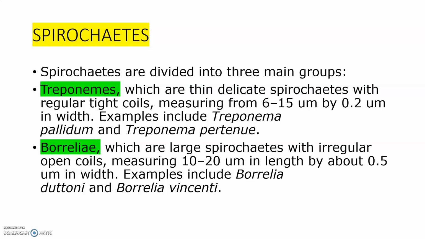Okay. The next important group coming under the spirochetes is Borrelia. Treponemes are thin, delicate spirochetes, but Borrelia are large spirochetes with irregular open coils. Their measurement is 10 to 20 micrometer in length and about 0.5 micrometer in width. Examples include Borrelia duttonii and Borrelia vincentii.